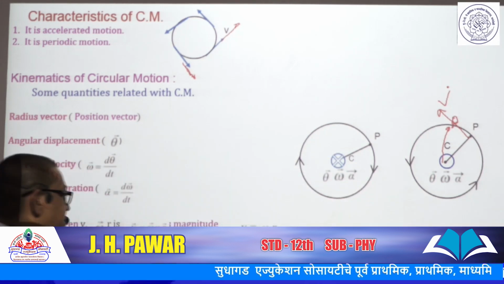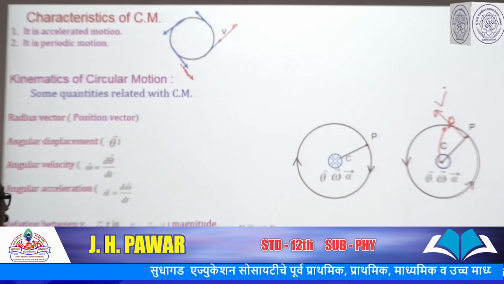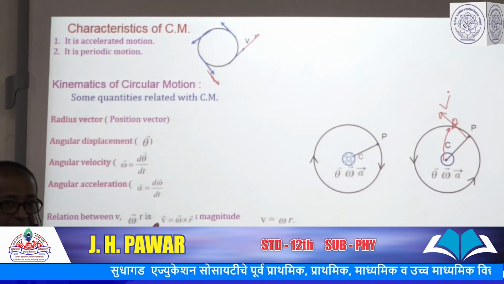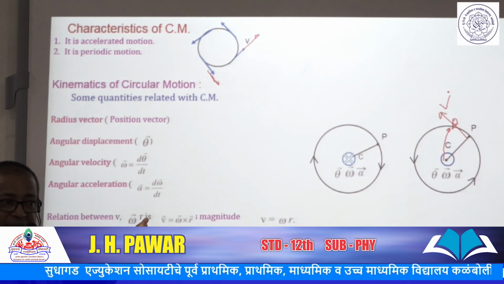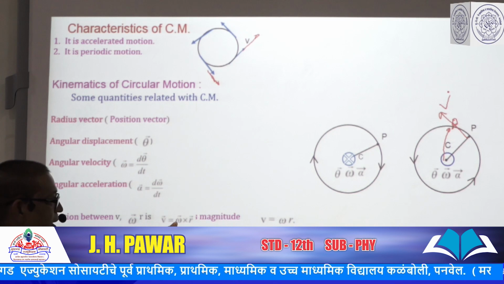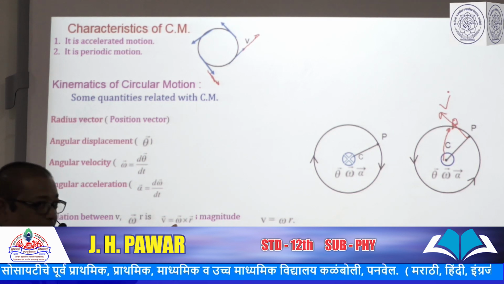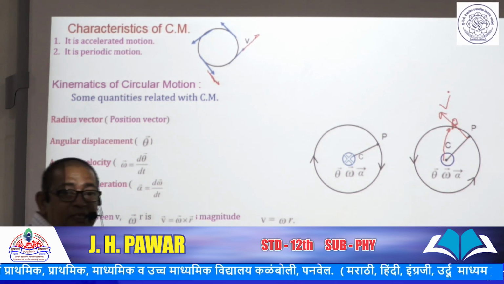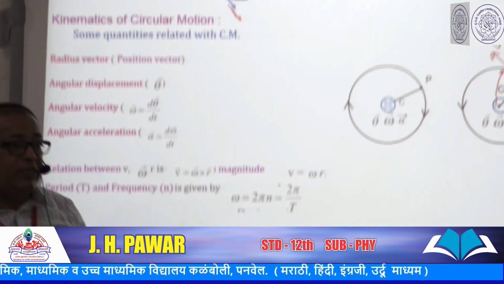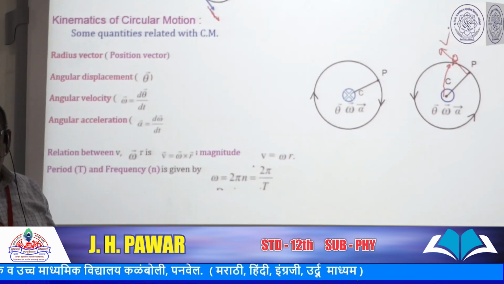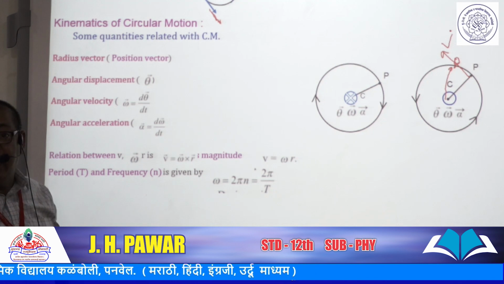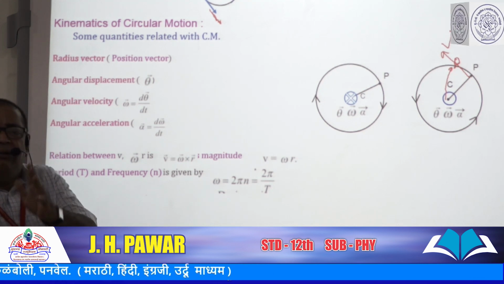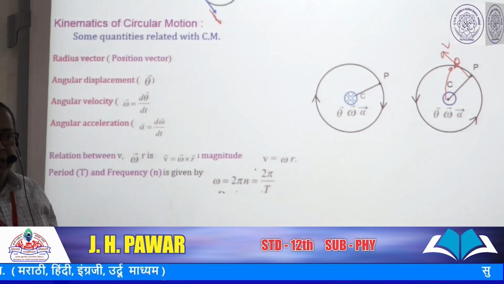The linear velocity v is a tangent to the circle, omega is perpendicular to the plane of the circular motion, and vector r is along the radius and away from the center. From this it is clear that all three are mutually perpendicular to each other.